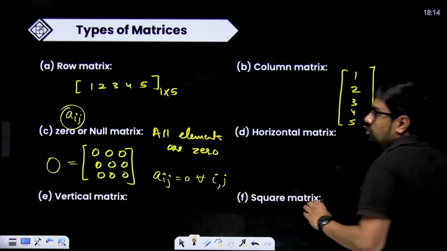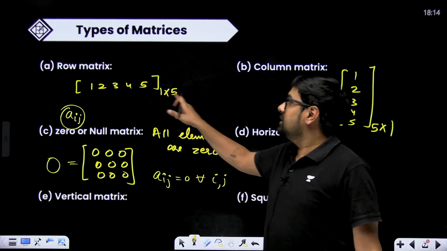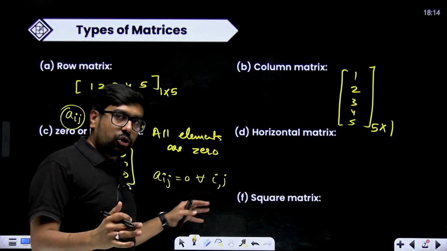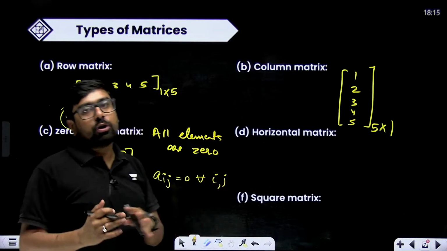Horizontal matrix is one which will look horizontal, that means which is more breadth-wise, not a row matrix. So a row matrix is also a horizontal matrix and a column matrix is also a vertical matrix.